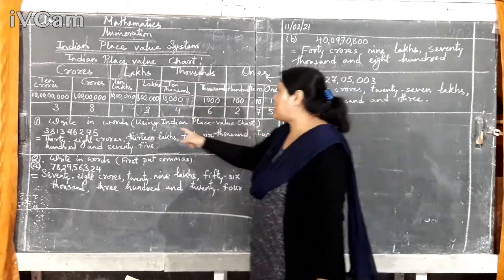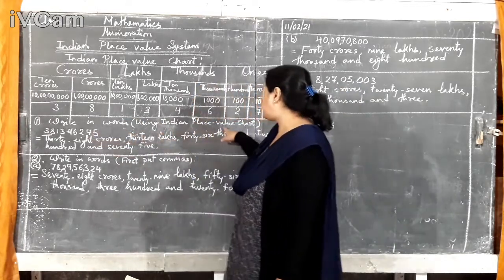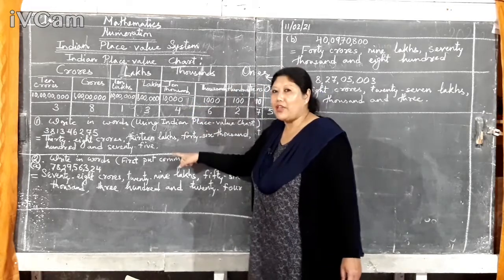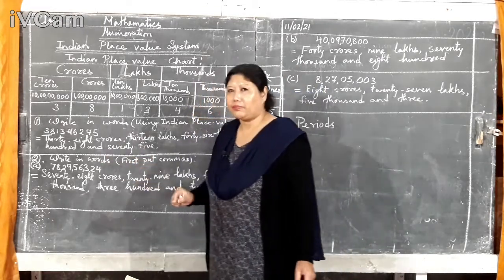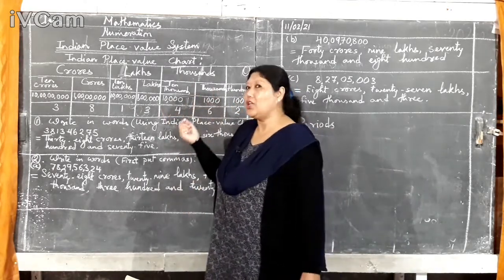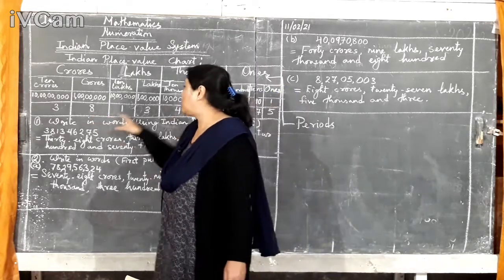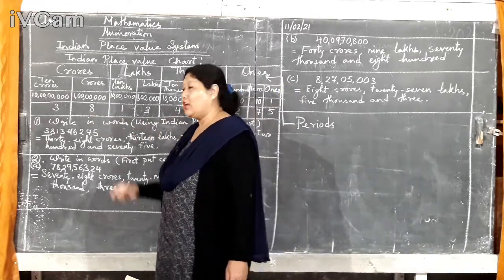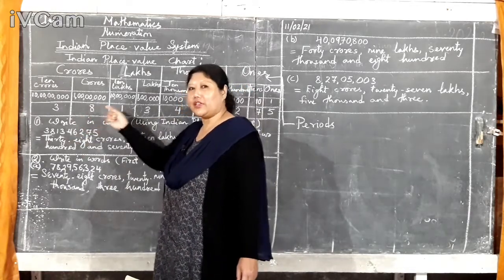Then I have given this number out here. Write in words using the Indian place value chart. If you are given this chart, or if you have made this chart, how do you use it to write in words? You just make one column like this, then put the numbers inside.